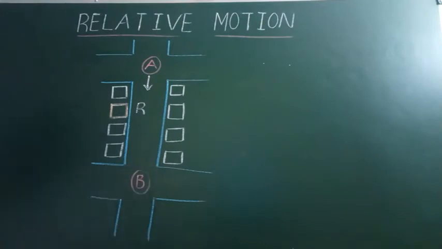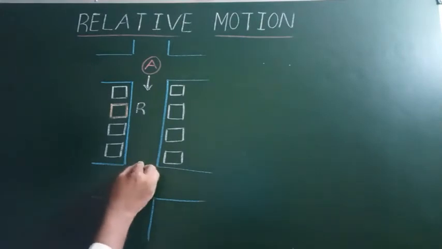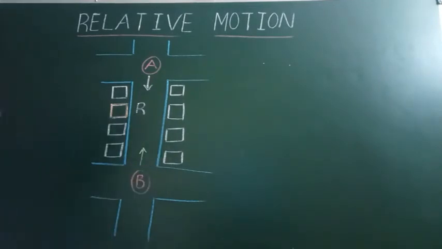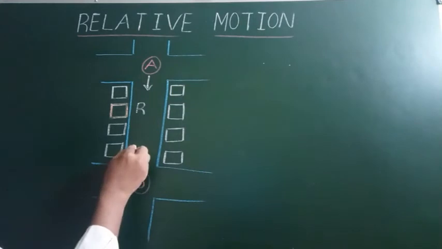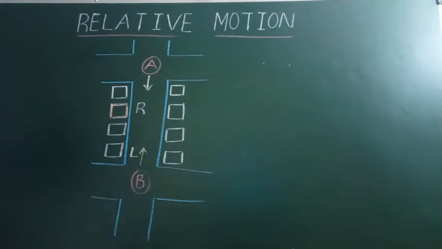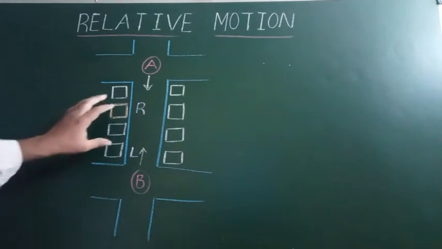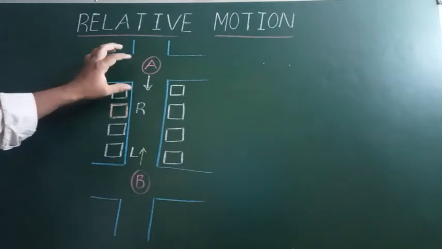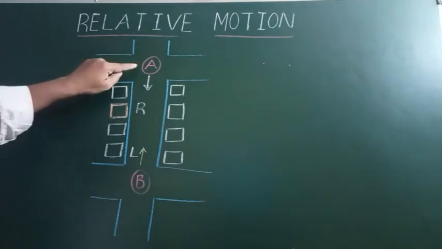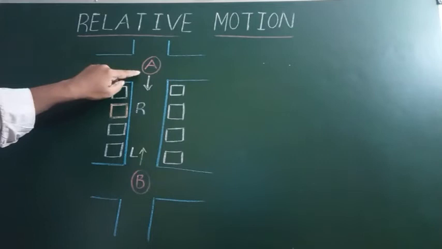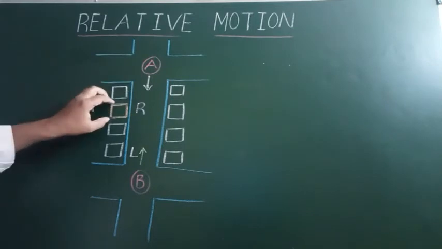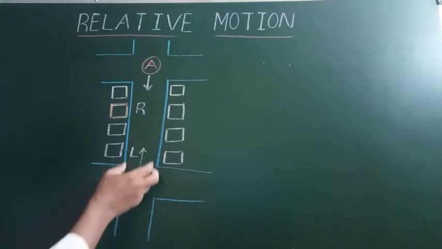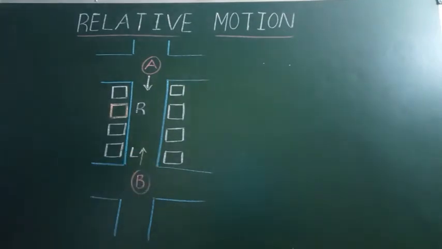Suppose another person is coming from junction B. For him, your house is on the left side, third house. Okay? Like here, right and left are also said to be relative terms. Whenever your friend wants to meet you, he is at a junction. If he is coming from junction A, your house is right side, second house. If another friend is coming from junction B, for him, your house is left side, third house.